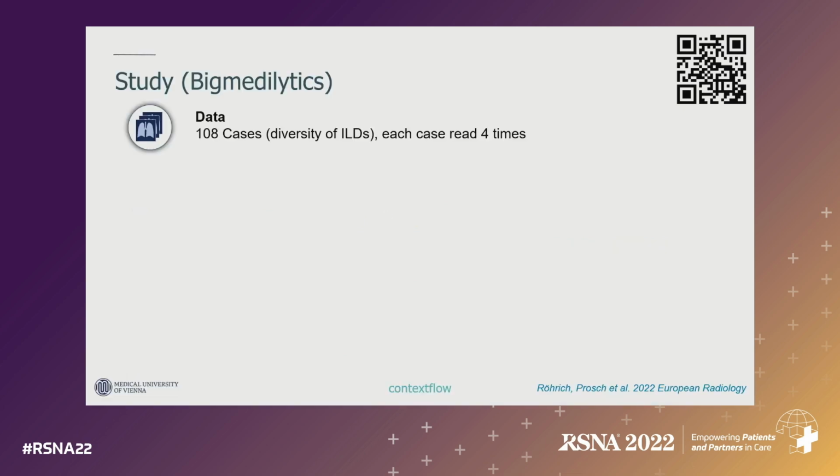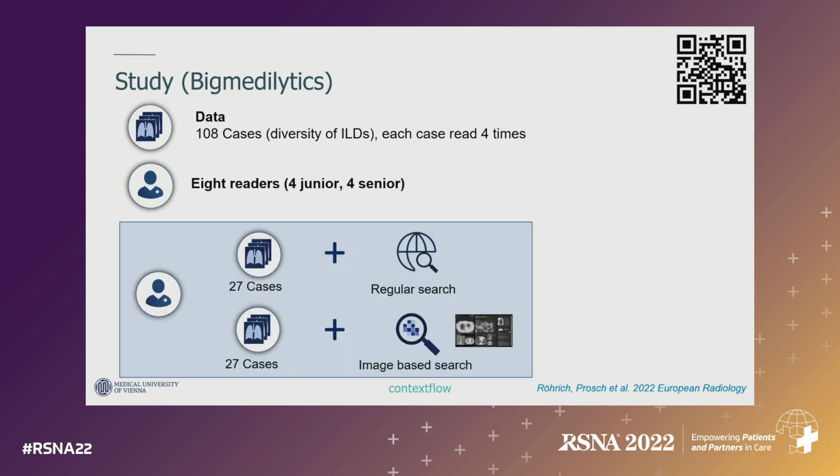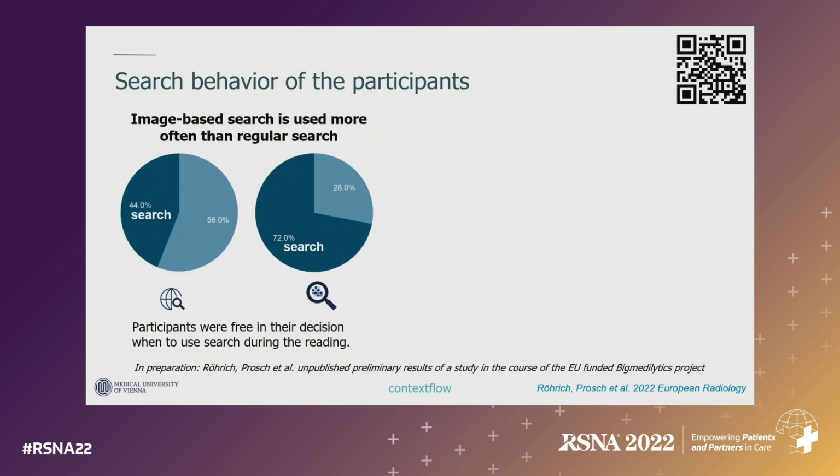So we had 108 cases of different diseases, different ILDs. There were 8 readers, 4 junior and 4 senior, because we were also interested in the different effects this would have on more experienced and less experienced readers. Each of the readers looked at 27 cases without any support through software, and at 27 cases where they had the software that basically allowed them to look for relevant information based on what was in front of them. We looked at diagnostic accuracy, timing, and differential diagnosis accuracy, and there are a couple of interesting things happening.